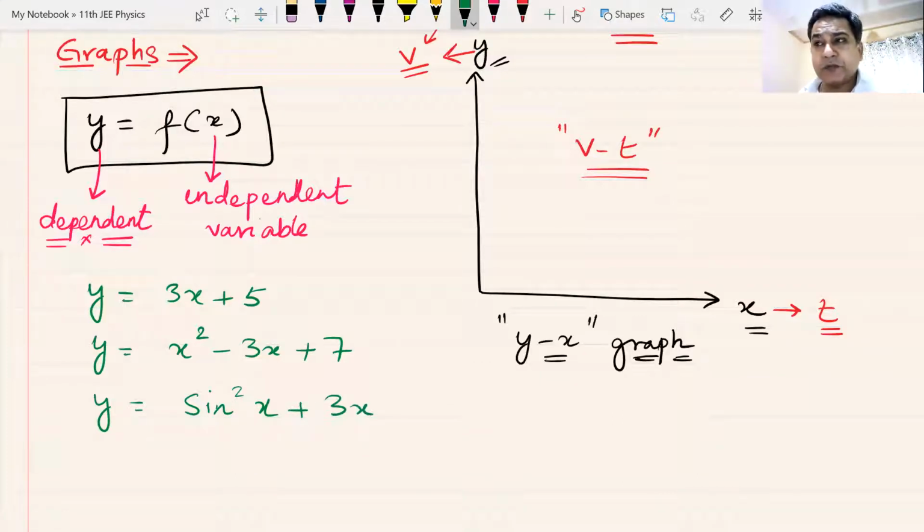Doesn't matter. Howsoever, whosoever, whatever be the function, we can always have a function of x which equates y. Here y is the dependent variable, and x is the independent variable.